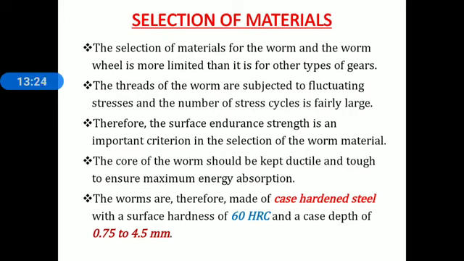The core of the worm should be kept ductile and tough to ensure maximum energy absorption. Therefore, the worms are made up of case hardened steel with a surface hardness of 60 HRC and case depth of 0.75 to 4.5 millimeter. Here the material for worm is case hardened steel with a hardness of 60 HRC and case depth of 0.75 to 4.5 millimeter.